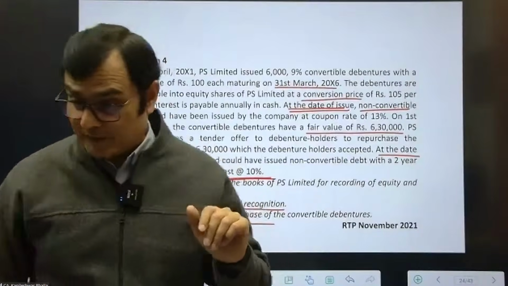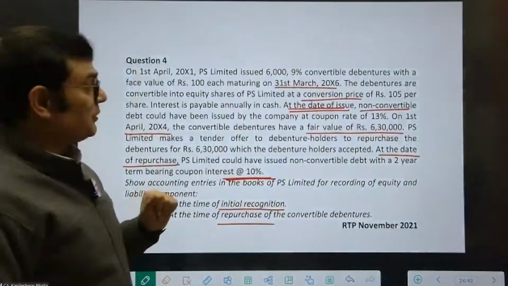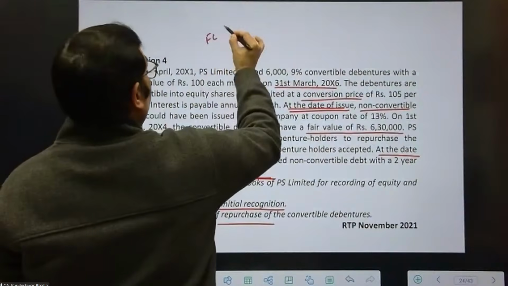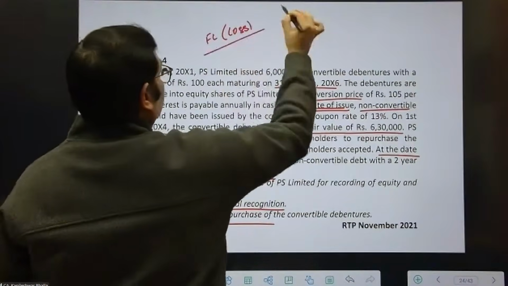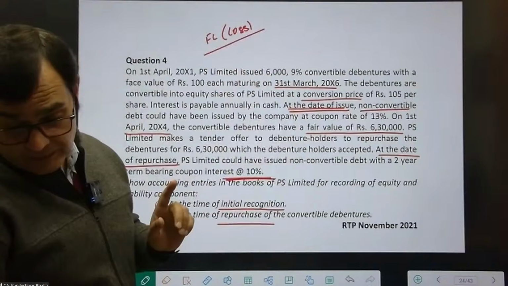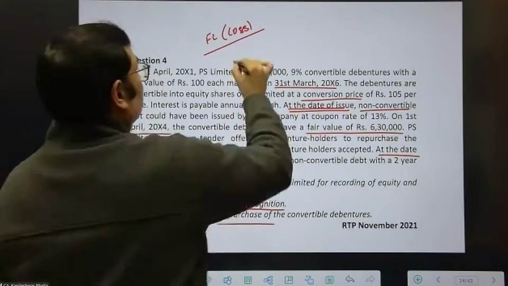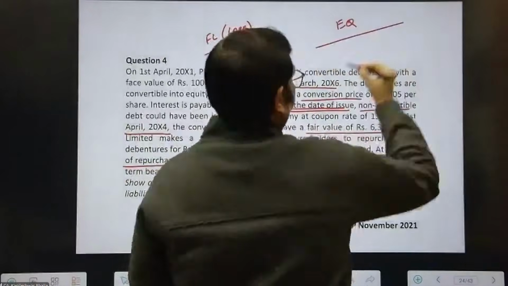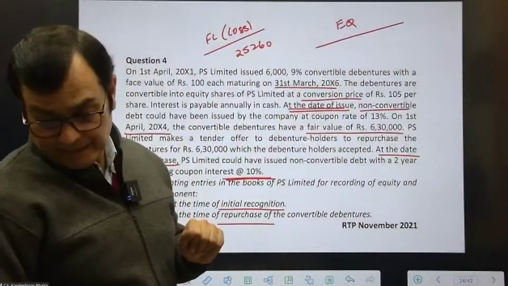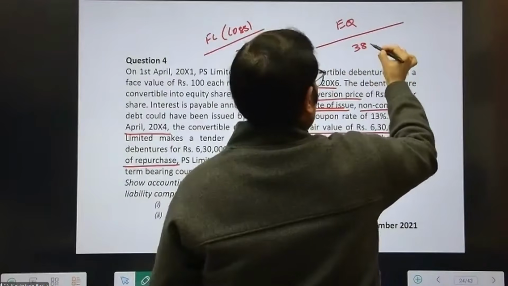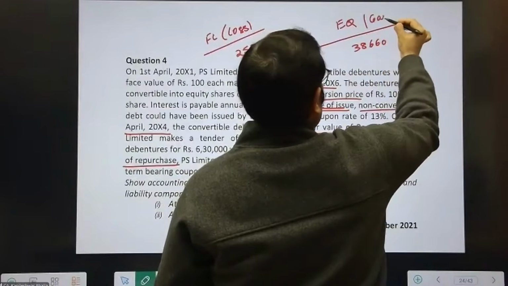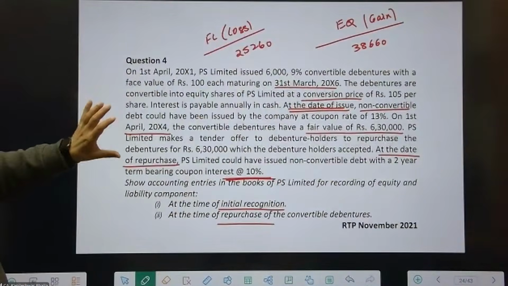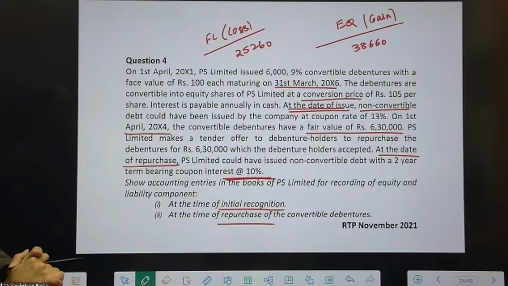The gain or loss. Try this. So on the financial liability, you're going to get a loss. If you're not able to do it, I'll do it in the next session. So you're going to get a loss to the extent of 25,260. And on the equity component, you're going to get a gain of 38,660. So once you do the equation, this is the answer which you will get, the gain or loss on the financial liability and the equity component in this case.